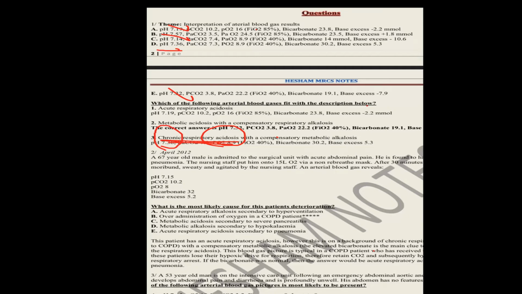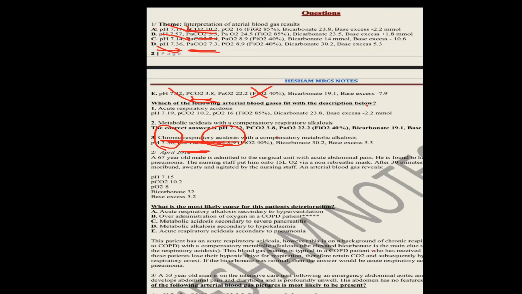So you will have 4 choices for chronicity and acidosis, respiratory. Then I will go for PaO2. You will search for PaO2 which is high. Here it is not high, so I will not choose A. Here it is high, so it is supposed to be it. So I will search between A and D.